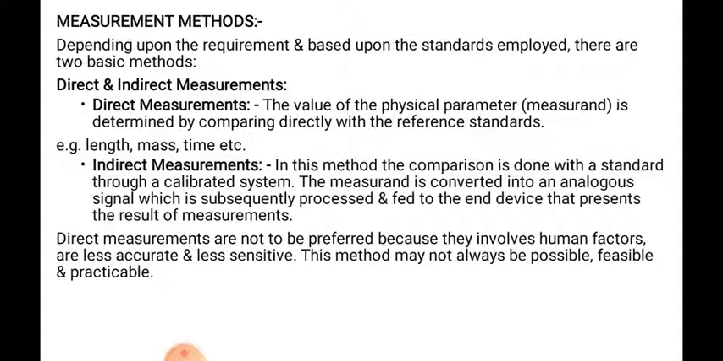Then indirect measurement. In this method, the comparison is done with a standard through a calibrated system. Through a calibrated system, the measurement is converted into an analogous signal, which is subsequently processed and fed to an end device that presents the result of measurement.